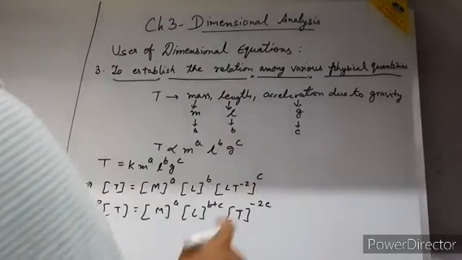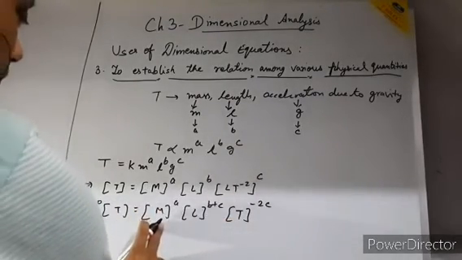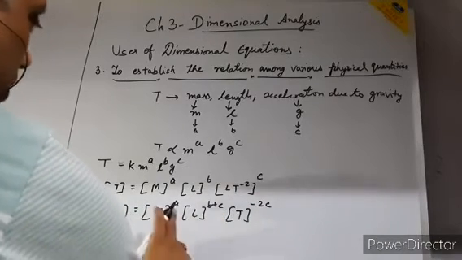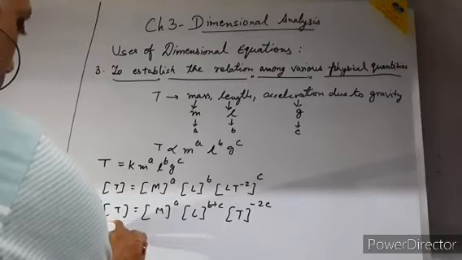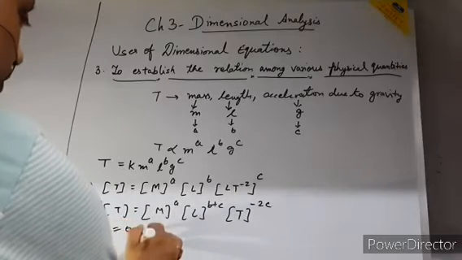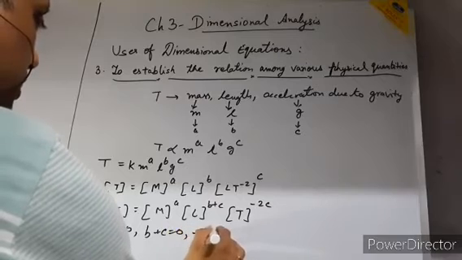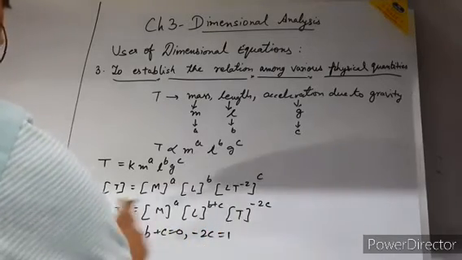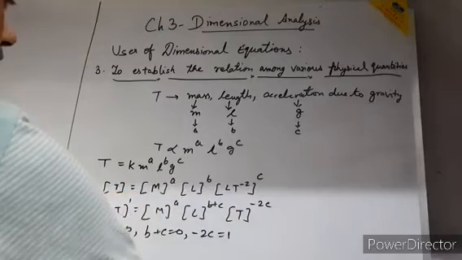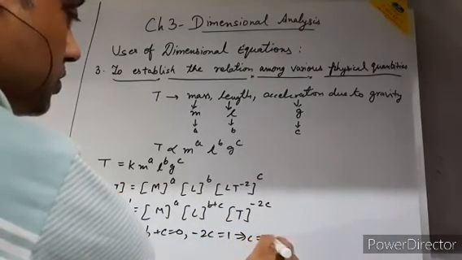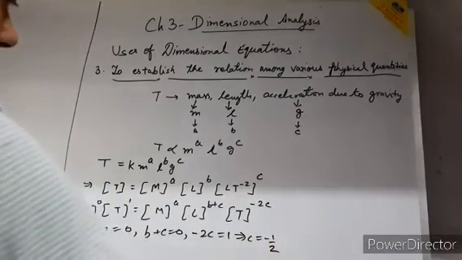So just comparison of both the sides. Mass will be compared with mass, length with length, and time with time. So if I am comparing both the sides, A is coming 0, B plus C is coming 0, and minus 2C is coming 1. T to the power minus 2C, here it is a 1. So minus 2C is equal to 1, so that means C is equal to minus 1 by 2.